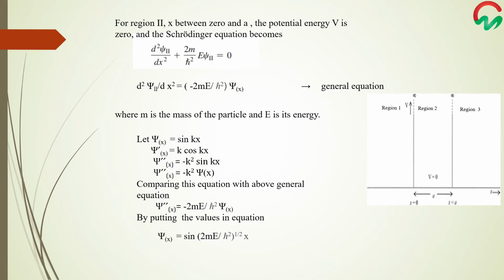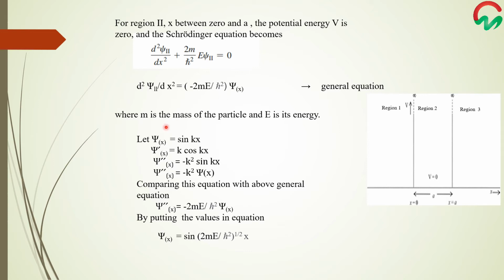For the region 2, x between 0 and a, the potential energy of the particle is 0. So by putting the potential energy equals to 0 in the Schrödinger wave equation and by rearranging, we get a second order differential general equation: d square psi over dx square equals to minus 2mE over h bar square into psi x, where m is the mass of the particle and E is the energy of the particle. So this psi wave function can be a sine function or a cosine function.